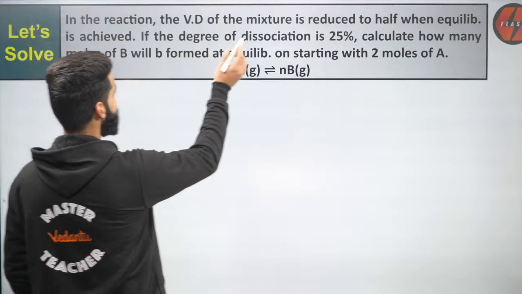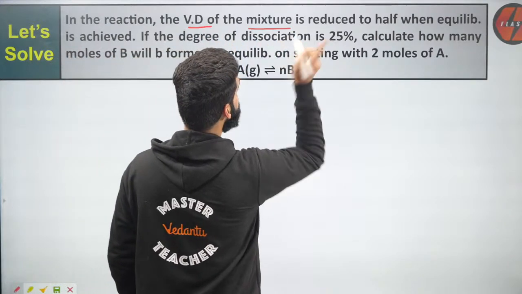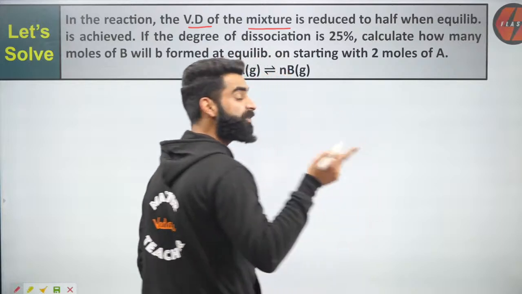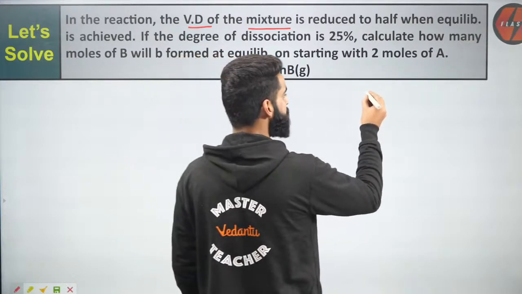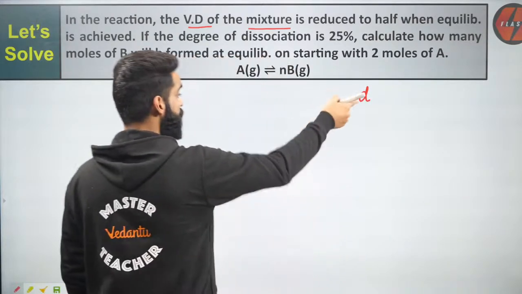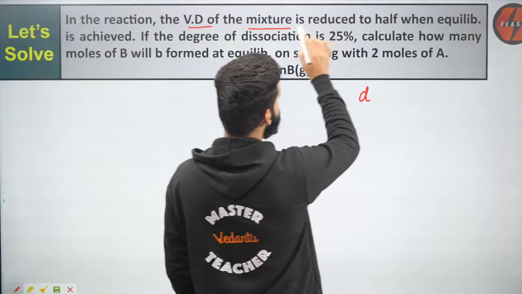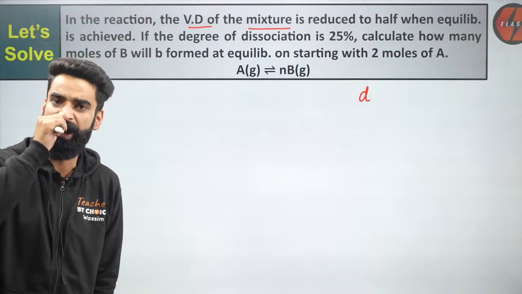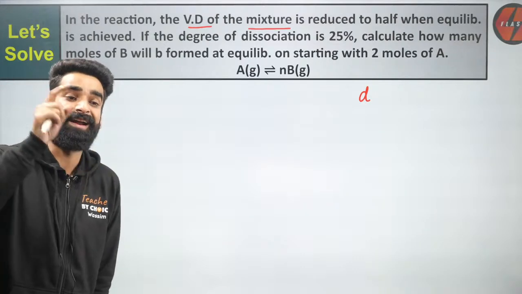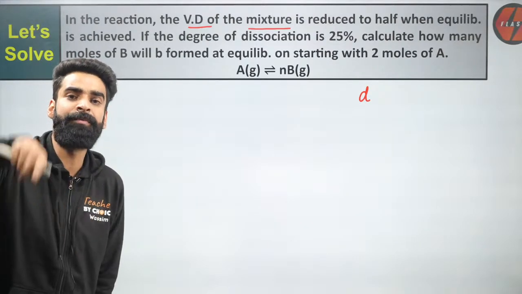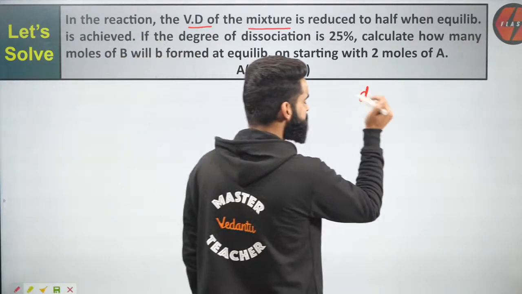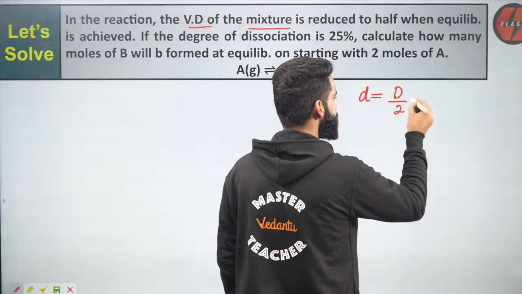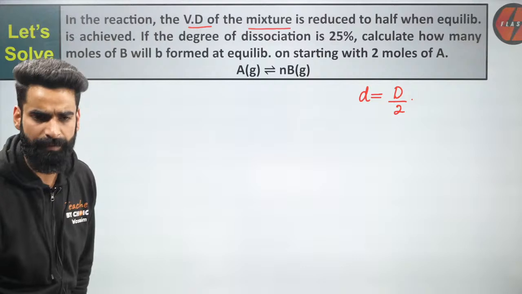In the reaction, the vapor density of the mixture means the vapor density of the equilibrium mixture, which is denoted by small d. The vapor density of the mixture is reduced to half. The initial vapor density of the reactant is capital D, and at equilibrium it is small d. So the vapor density of the equilibrium mixture has reduced to half, so small d is equal to capital D divided by 2.